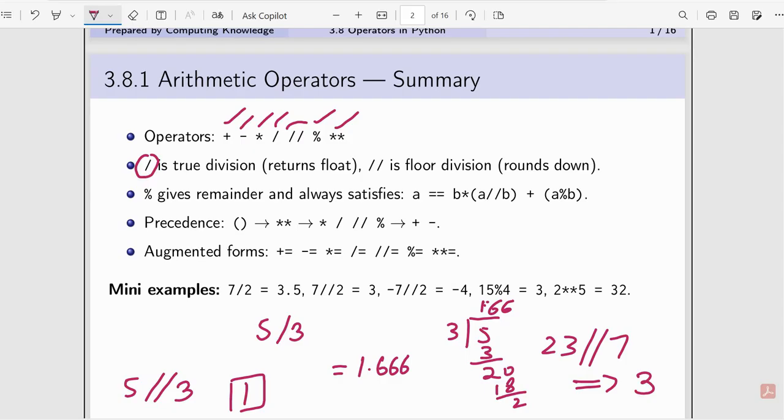Percentage gives the remainder and always satisfies A equal to B times A divided by B plus A mod B. This will give you the remainder value. For example, 5 mod 3: 3 ones are 3, remaining is 2. It will give you 2.